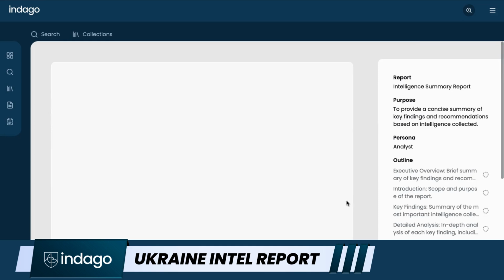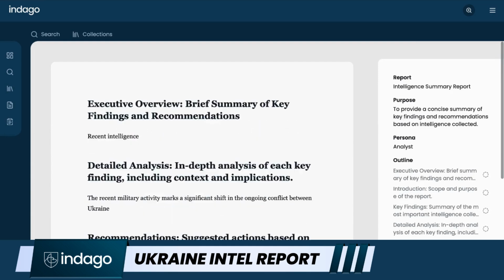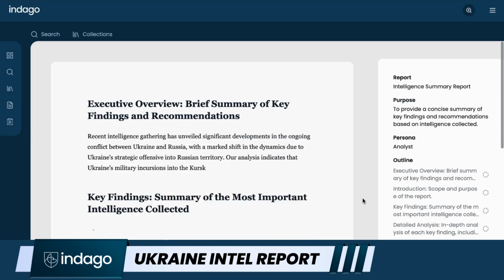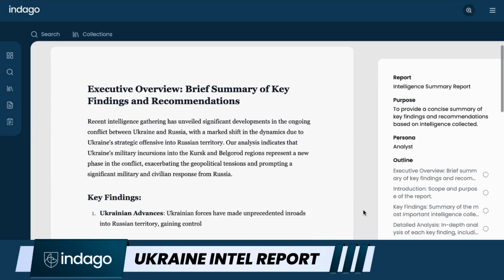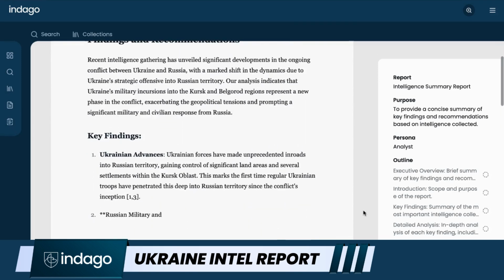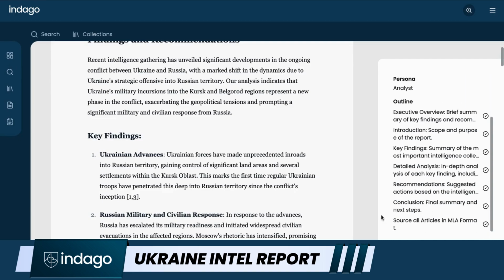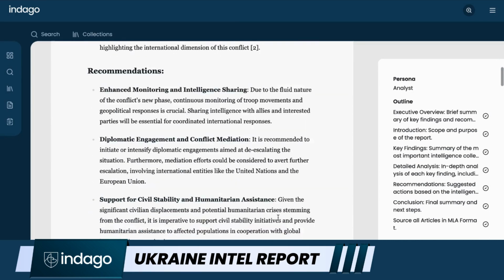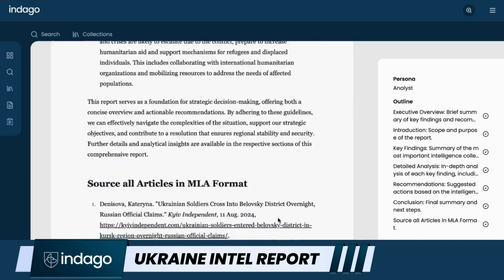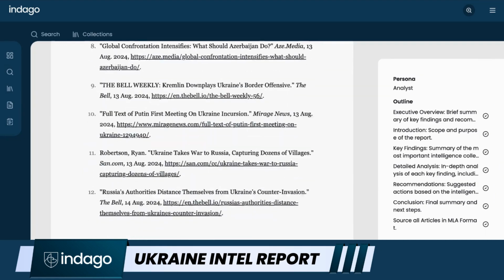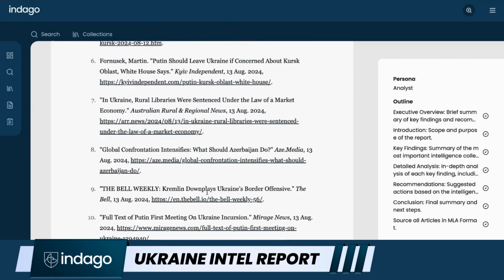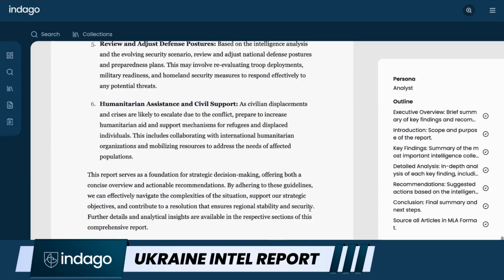And I'm going to generate the report. And so, yeah, there you go. In about 15 seconds, I'll have a full report. You'll know that the report's completed when these circles on the right-hand side, you see a check mark appear. Everything is sourced in this document. So I'll just scroll down and I'll show you the sources very quickly so you can see each of the sources that were used in generating this report, and it's already sourced for you in the product.